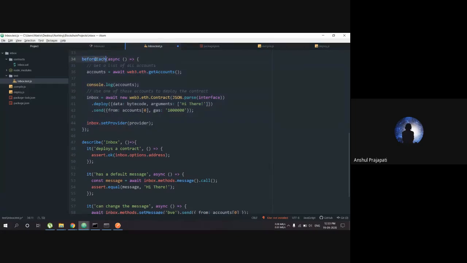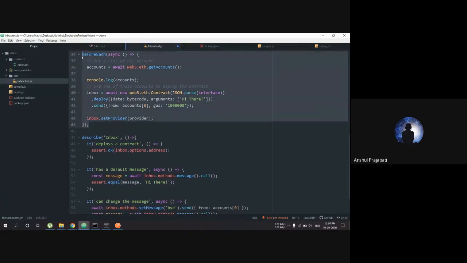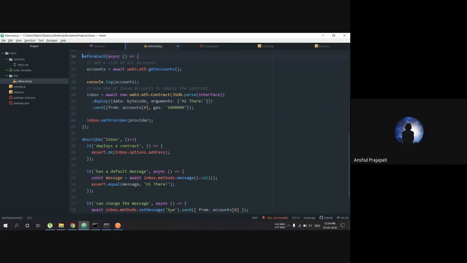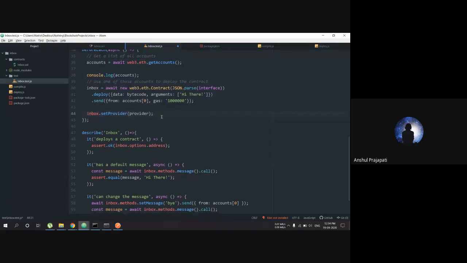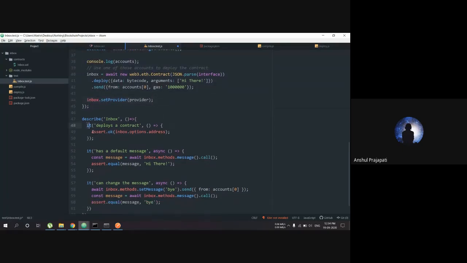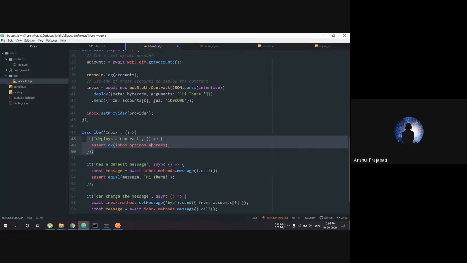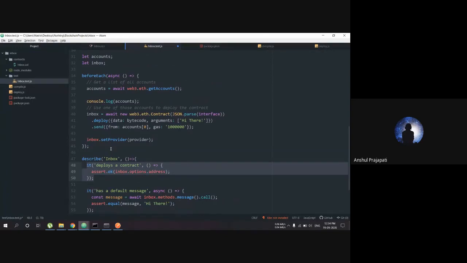So beforeEach is also a function from Mocha. What beforeEach does is that it is like a provider or a generator which just generates the code written inside it before every it statement. Okay. Before every test, firstly it does this, and then it does the test.